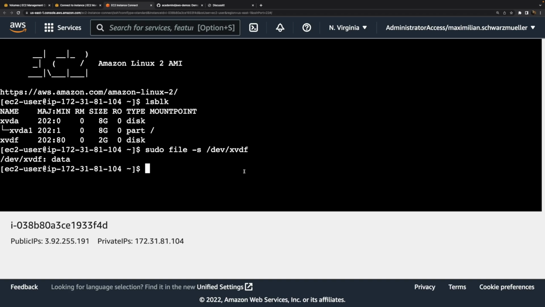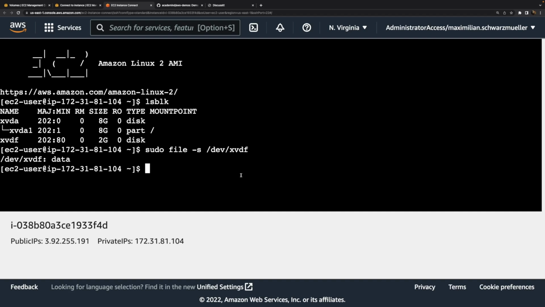By the way, as a side note, you don't need to know Linux or these commands to pass any AWS exams. I'm just showing this to you so that you see EBS and EC2 in action, not because you would need this detailed Linux knowledge for the AWS certification exams. You don't need that kind of knowledge for those exams. There, you just need to know how EBS and EC2 and so on generally work.